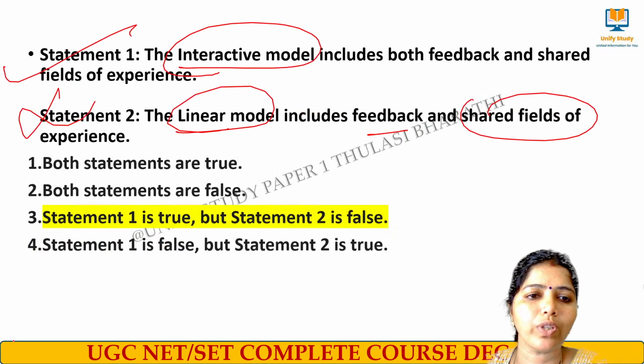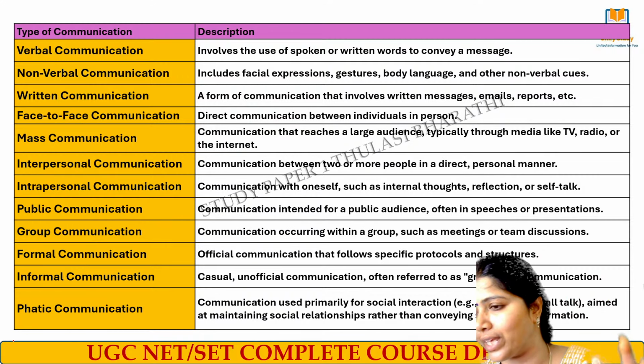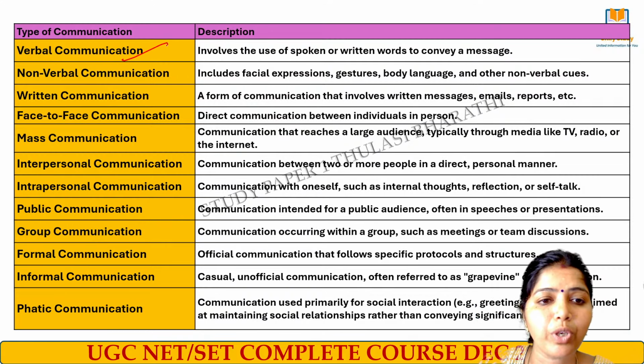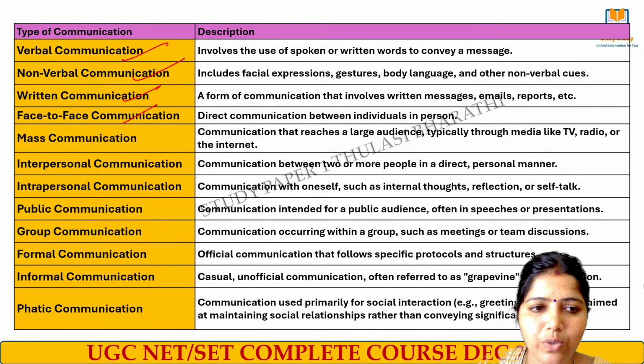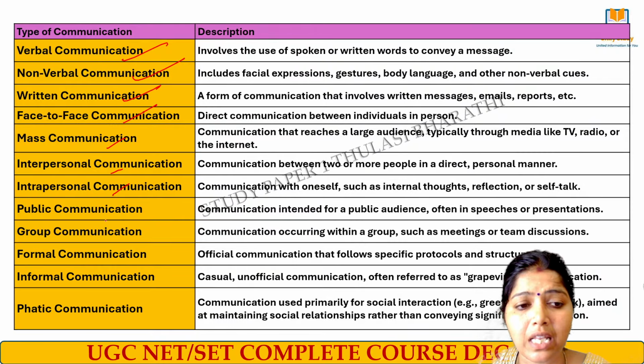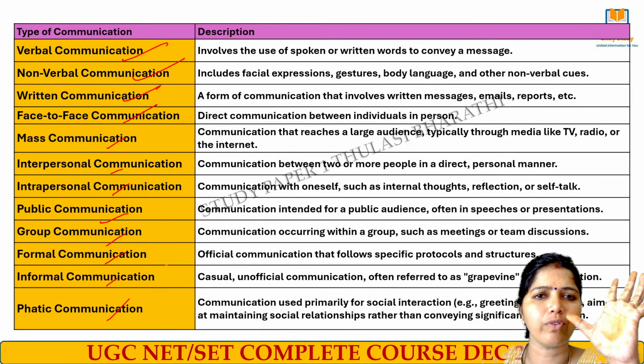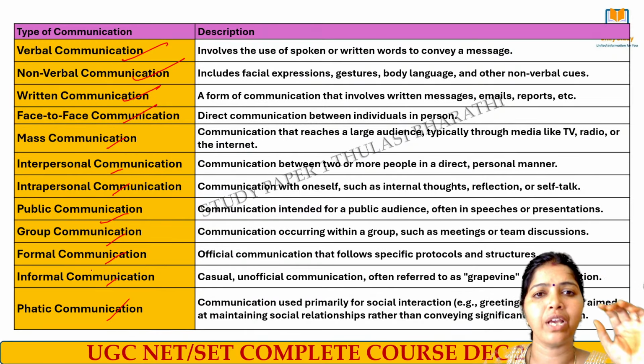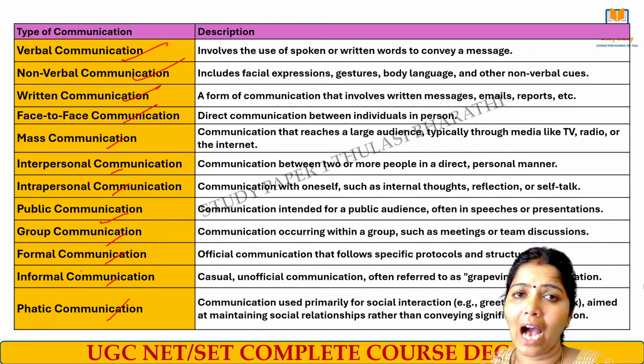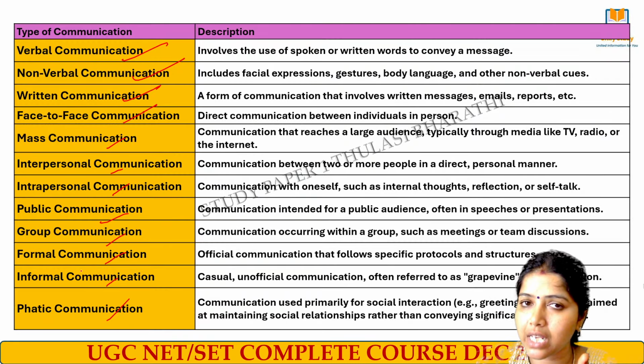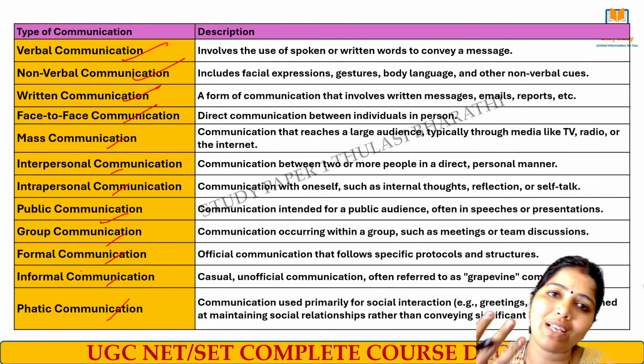Now we move to the next topic, called types of communication, where we have verbal, non-verbal, written, face-to-face, mass, interpersonal, intrapersonal, public, group, formal, informal. I'll tell only the keywords, learners. Please listen carefully. Verbal means what? I use words to communicate something. Those words can be either written or oral to convey a message to you.